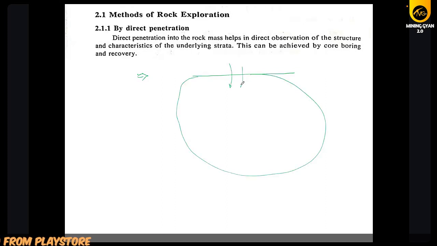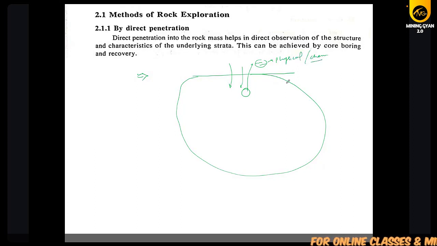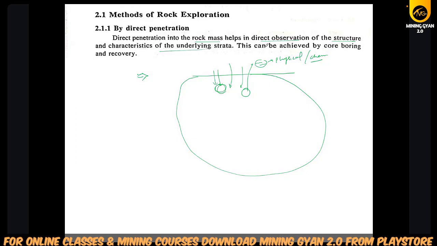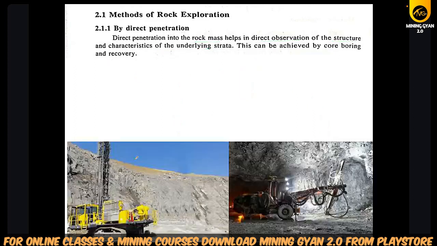If you go directly, get the rock, experiment on it and find out the physical and chemical properties, then it is known as direct penetration, which means you are directly reaching that point. Direct penetration allows direct observation of the structure and characteristics of the underlying strata. This can be achieved by core boring and recovery. So we do drilling in opencast as well as underground to get that and try to find out the physical and chemical properties.